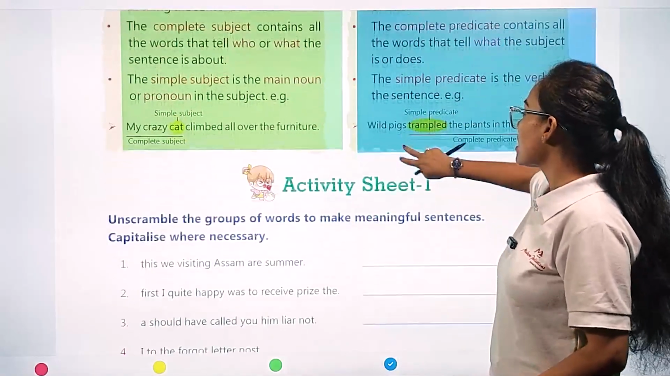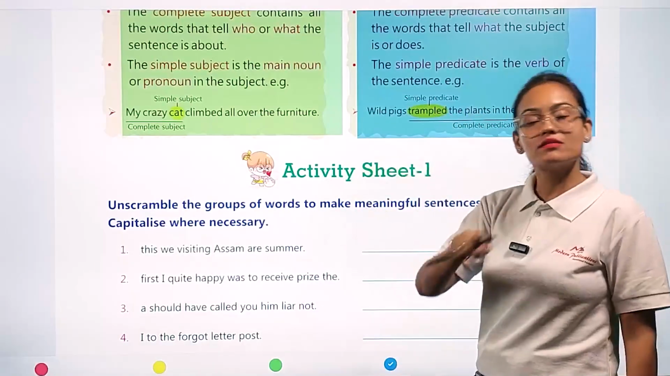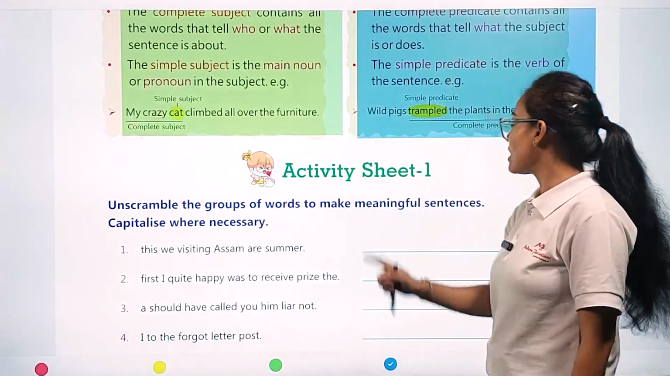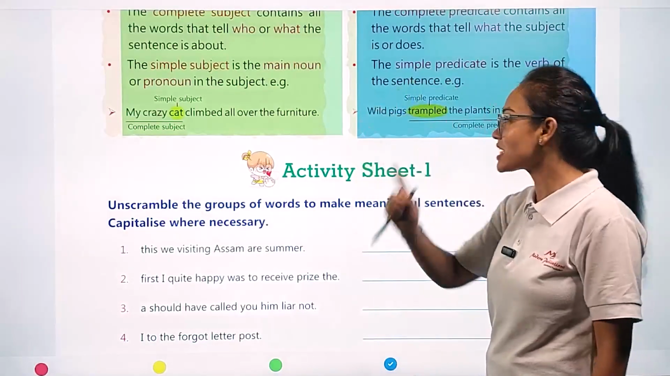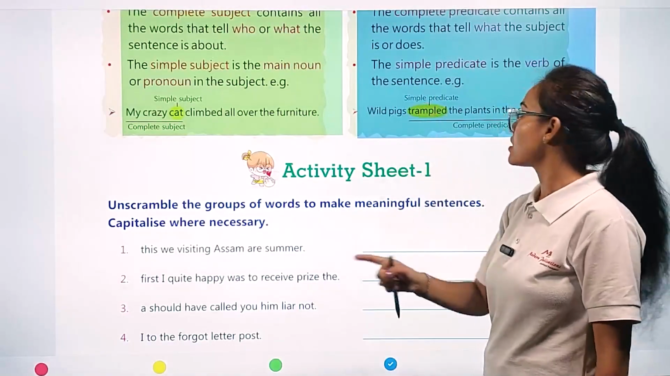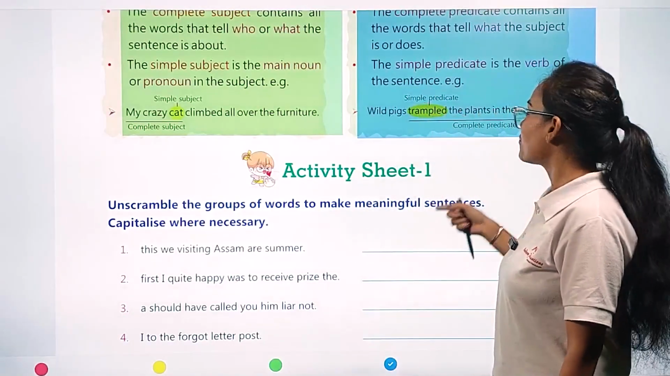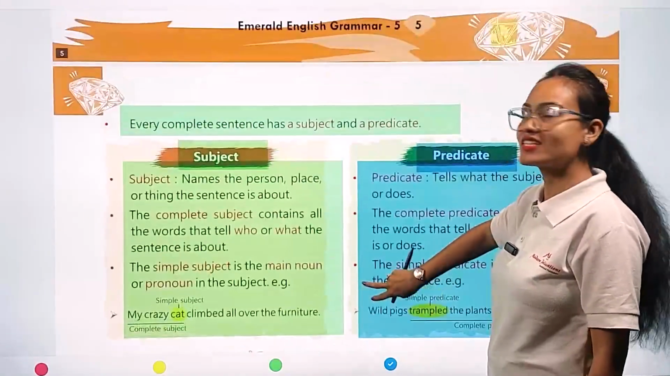Example, you can see, wild pigs trampled the plants in the cornfield. This is the whole sentence. Here, my dear student, pigs is your subject. Trampled is a simple predicate, but trampled the plants in the cornfield is a complete predicate. Okay, so this is all about sentences.